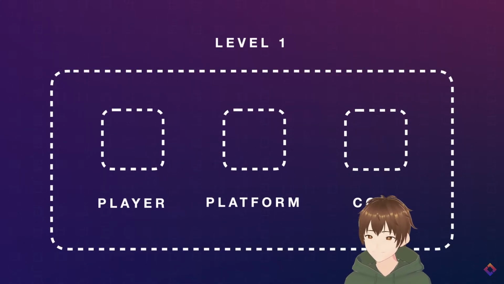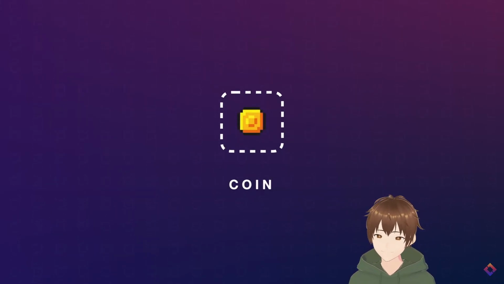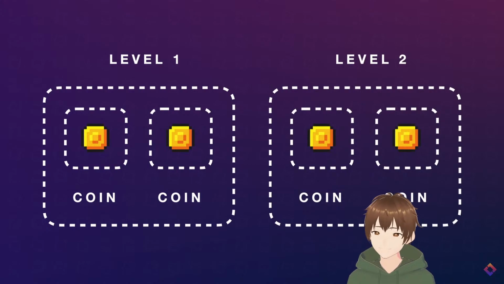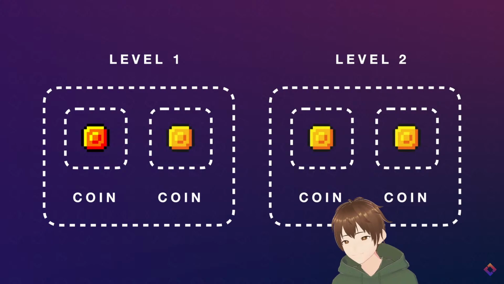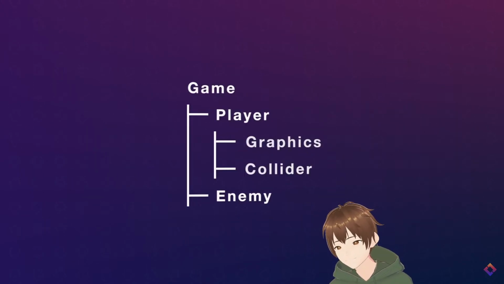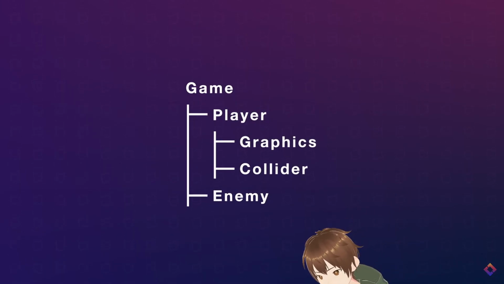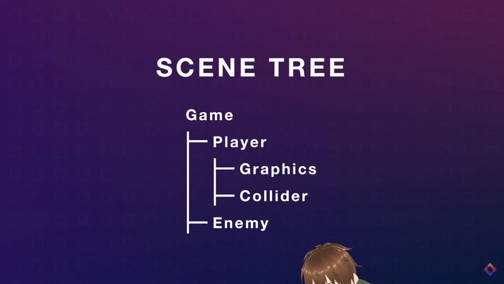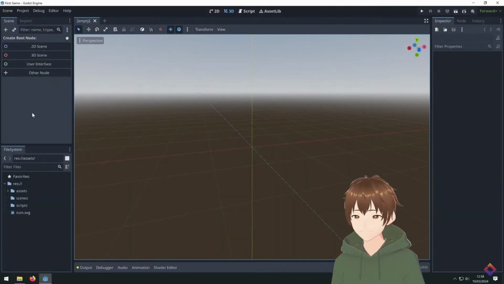And even cooler, since scenes are reusable, we can make a scene only once and then use it all over our game. We can make many levels that all use the same collectible coin scene. And if we want to change something about our coin, we simply edit the scene and it automatically updates everywhere else. As you can see, all the nodes and scenes in our game start to resemble a tree-like structure. And that's exactly what we call it, the scene tree. And fittingly, we call the node at the very beginning of the tree the root. So now that we know a bit about how Godot works, let's start by making the most essential part of our game, the player character.